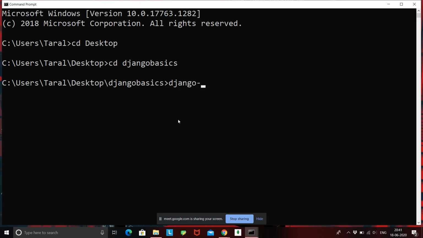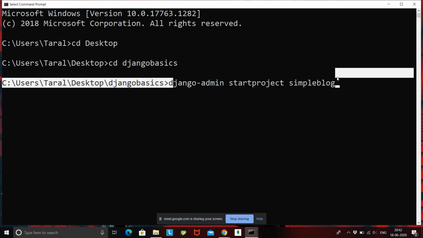The command is django-admin. So we are telling django-admin that I need to start a project. Django-admin startproject, and then you need to give a name to your project. Suppose we are creating a blog app, so I'll just give it a name, simple blog. Simple blog is the name of my project, and I am telling django-admin to build this project for me. So django-admin startproject simple blog. This is the syntax of creating a Django app.